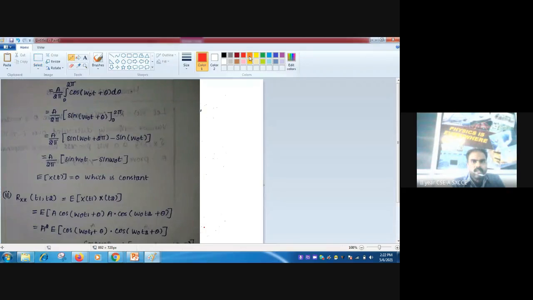a by 2 pi. I had said it, do you remember? a by 2 pi. Then integral 0 to 2 pi cos omega 0 t plus theta. That's the integration of cos theta, which is sin theta. So sin omega 0 t plus theta divided by 1. Limit is from 0 to 2 pi. Because the integration is with respect to theta, we have to put theta as the limit, remember that. So first put the 2 pi limit. Sin omega 0 t plus 2 pi minus sin omega 0 t. Upper limit 2 pi, lower limit 0.